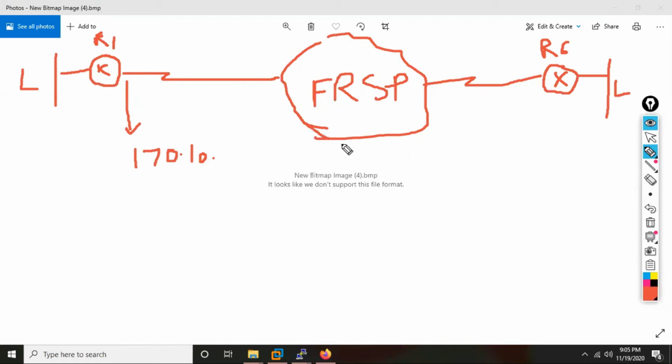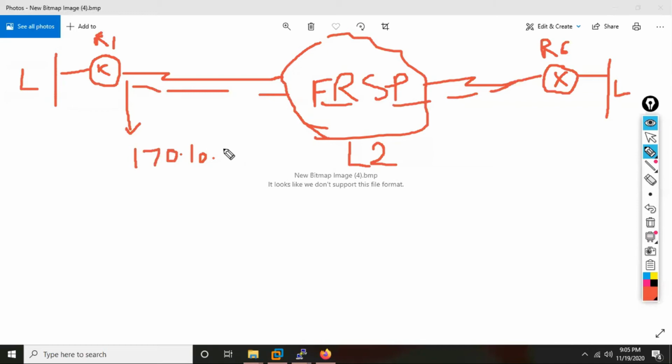This service used to be what? Layer 2 service. So in layer 2 service, you're not connecting to any router here. So this interface of R1 is not connecting to any router. So that means it is as good as what? R1 is connecting in frame relay as good as what? Directly connecting to R6.